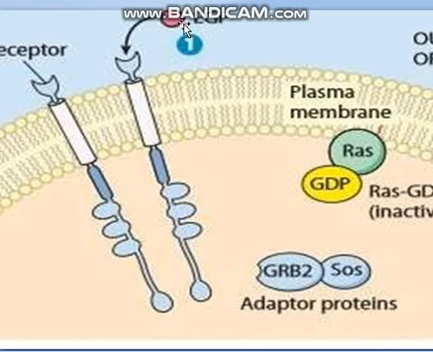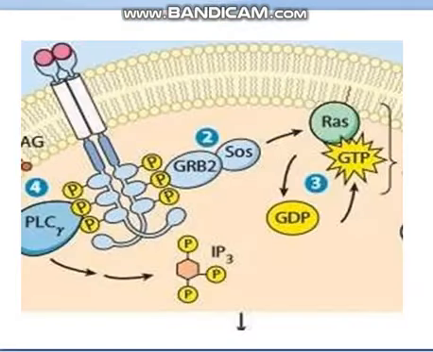When the signal reached the target location, the receptors undergo changes, and these changes will cause changes in these molecules. How? We will see. So when the ligands bound to the receptors come close to each other, they will form a dimer. Then there will be autophosphorylation, and this autophosphorylation is detected by these proteins, GRB2 and SOS. And these molecules are going to activate the RAS. How? They will remove the GDP, and GTP is attached.